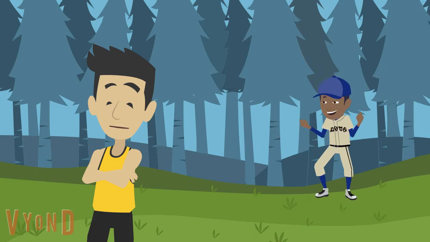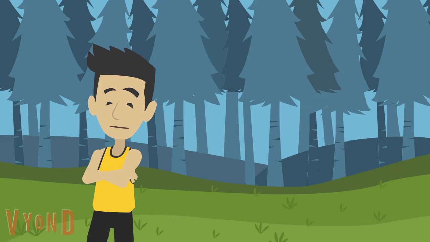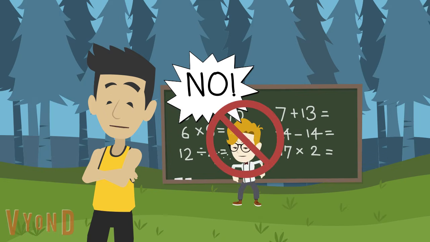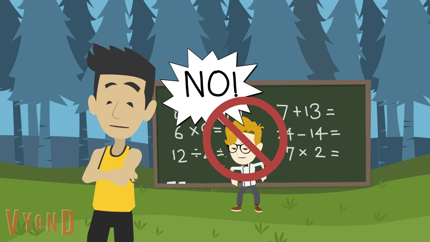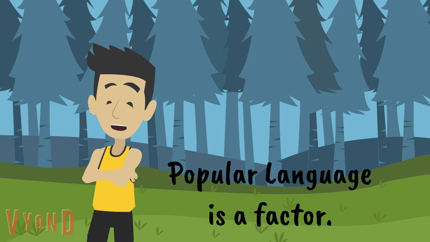Another example is that it's the norm to yell at a baseball game. But it's not the norm to yell in a classroom. Just like some words can be used in some settings, and not in others, some behaviors that are okay in some settings aren't okay in others. Another reason the social norm changes is when popular language changes, such as when current slang language changes.